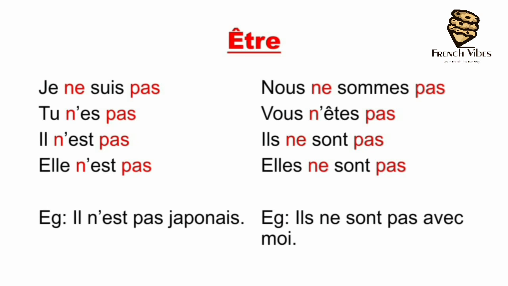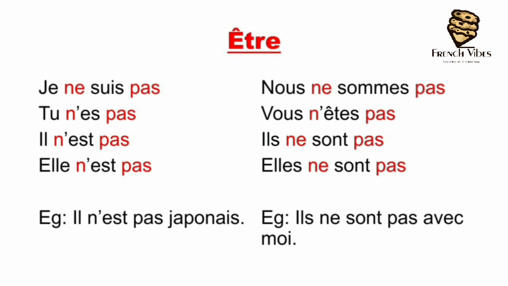Je ne suis pas. Tu n'es pas. So here instead of using ne, we use n apostrophe because the conjugation starts with a vowel.